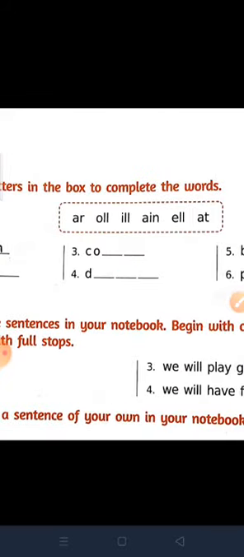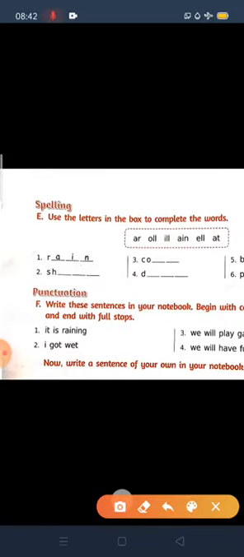So children, today we are going to know some new words from this exercise, okay? And you will know that by adding some letters we can create some new words, okay? At first, look at here. At first we will read the question, children. Use the letters in the box to complete the words.